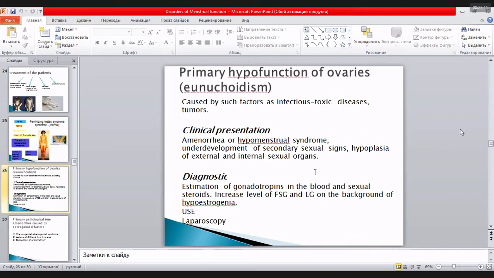Then another disorder of the ovaries: exhausted ovaries. With hyperfunction of the ovaries, maybe we have hypermenstrual syndrome, underdevelopment of the sexual organs, hyperplasia of external and internal sexual organs. The main thing we need to do is estimate the gonadotropins in the blood and sexual steroids as well.